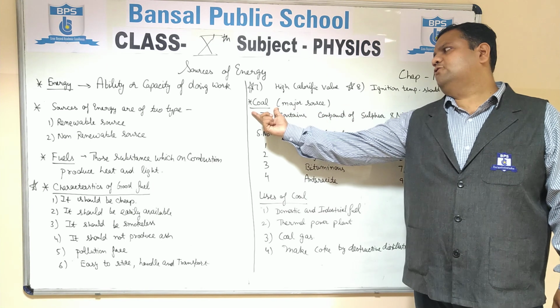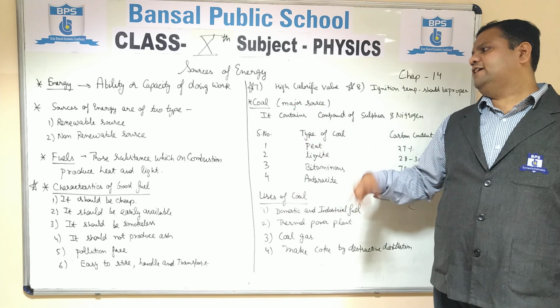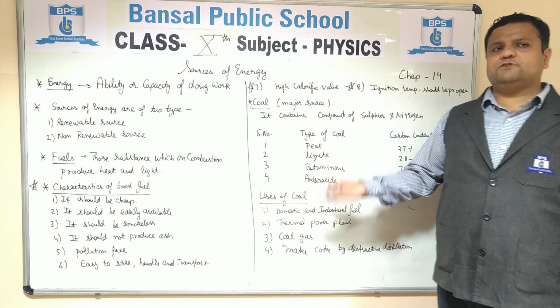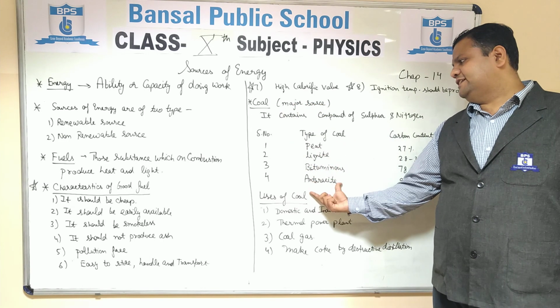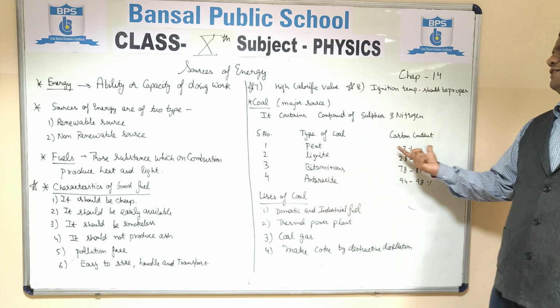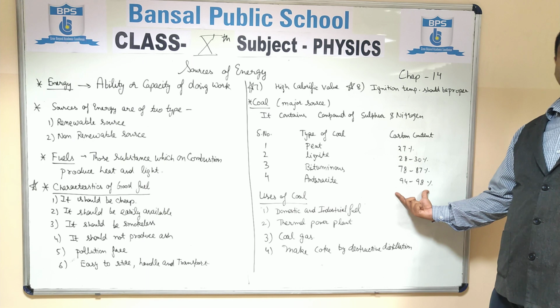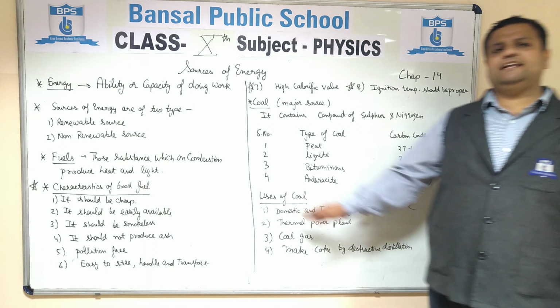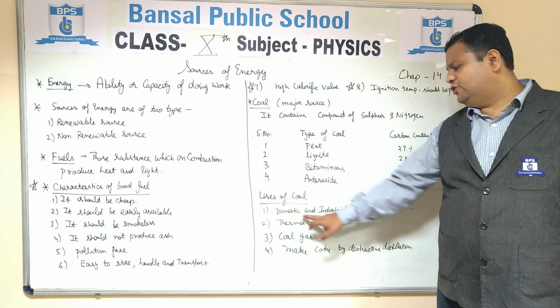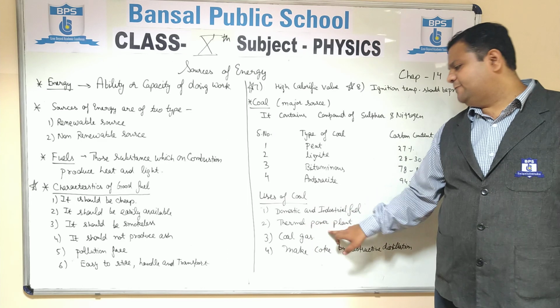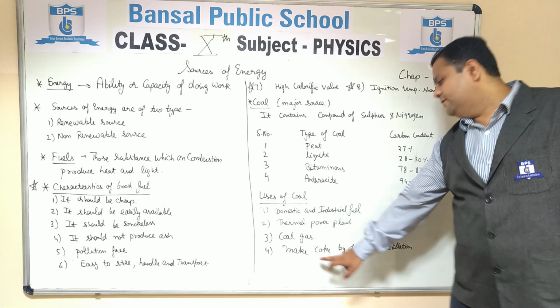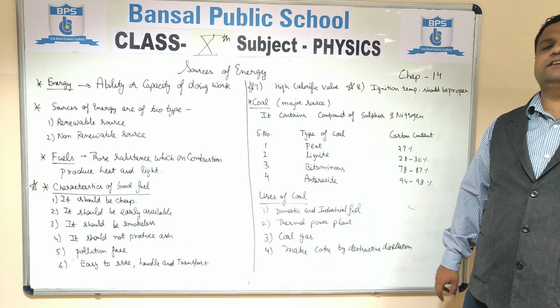Then we discussed coal, which is the major source in India. We have four types of coal: peat, lignite, bituminous, anthracite, according to carbon content: 27%, 28 to 30%, 78 to 80%, and 94 to 98%. Then we discussed uses of coal: domestic and industrial fuel, thermal power plant, coal gas, and making coke by destructive distillation.